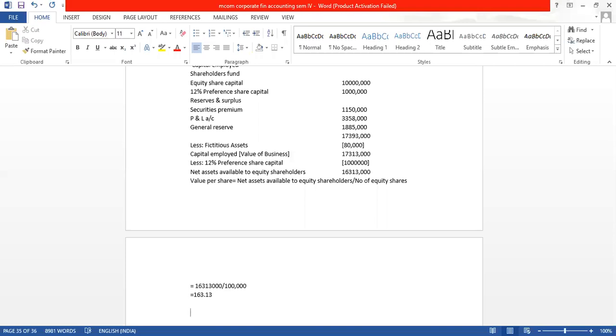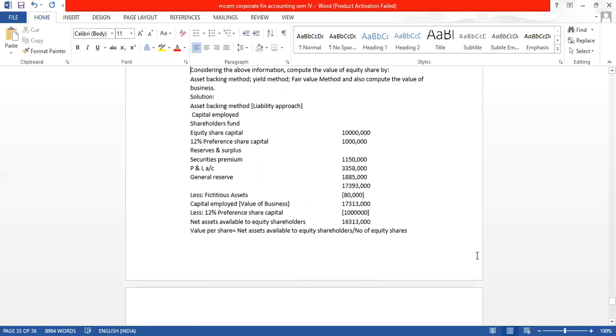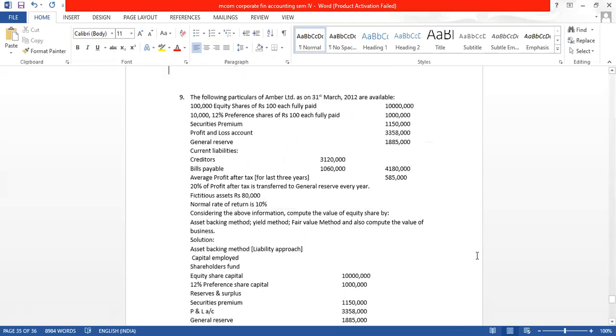Now as per the second method, which is the yield method, we will again calculate the value per equity share. For the yield method, yield means returns. What have they given us about the returns?